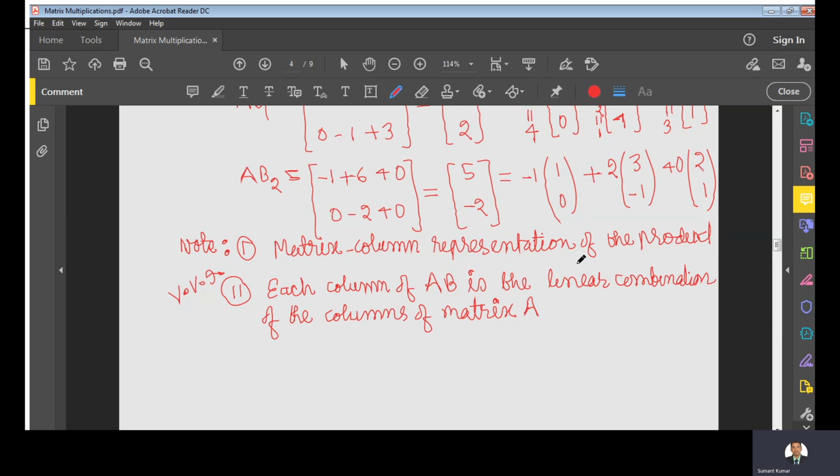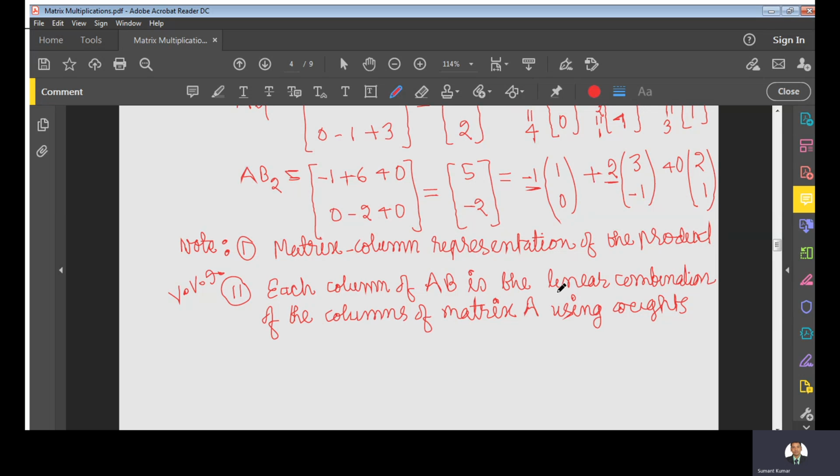Where will the weights come from? The weights mean these coefficients, alpha 1, alpha 2, alpha 3, and beta 1, beta 2, beta 3.